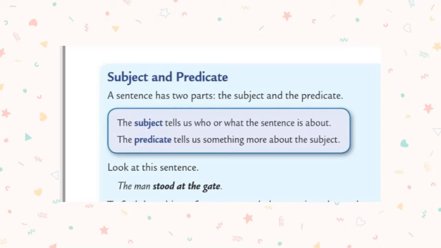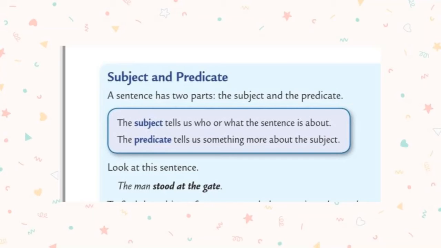What do you mean by predicate? It tells something about the subject. What do you mean by subject? The subject of the sentence is what or whom the sentence is about. This is known as subject. What do you mean by predicate? The predicate tells something about the subject, or otherwise we can say that a predicate is the part of a sentence that tells what the subject is doing or what the subject is.